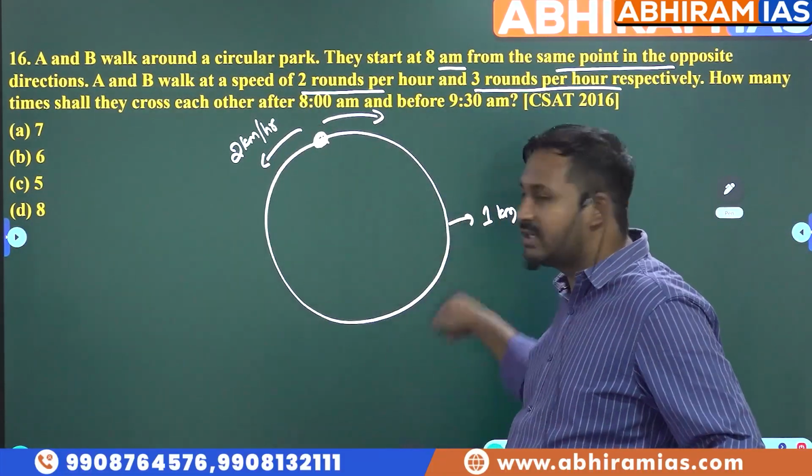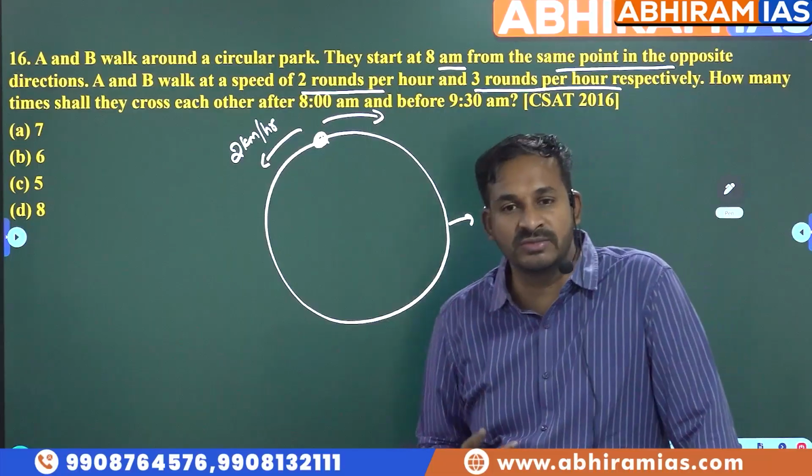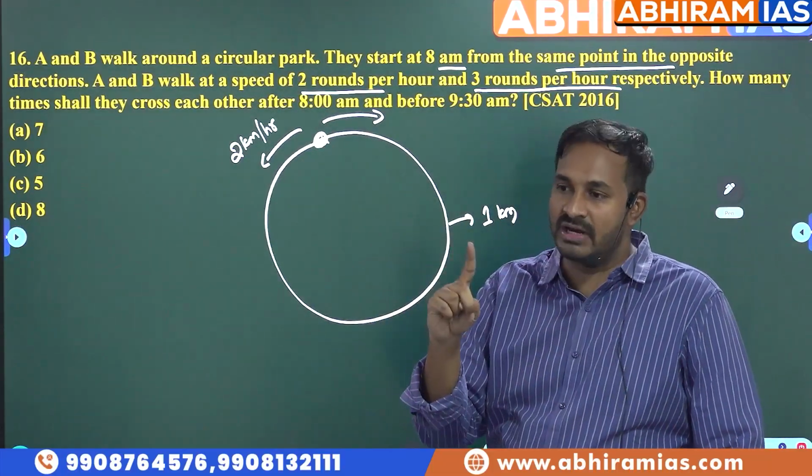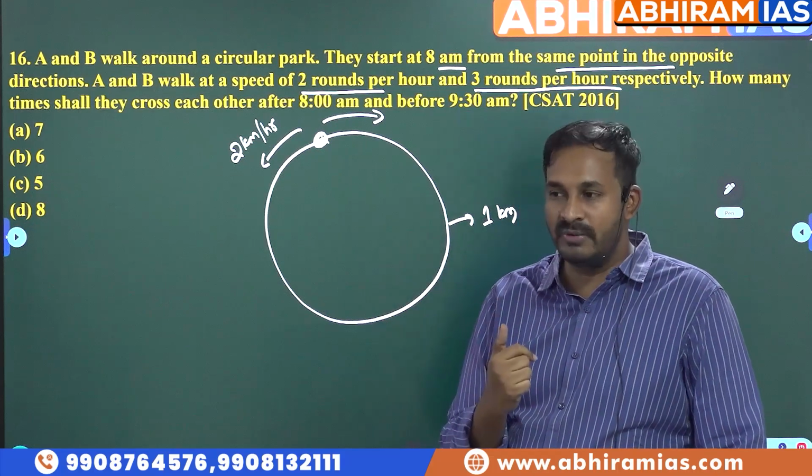See, if the circumference is 1 kilometer, 2 rounds means how much distance? 2 kilometers. That means it is going to cover 2 kilometers in 1 hour. That means speed is 2 kilometers per hour.